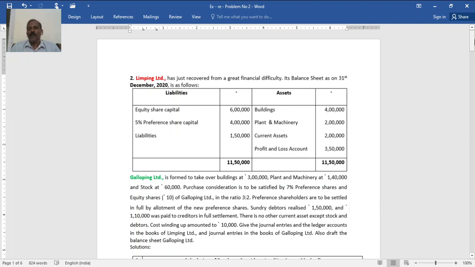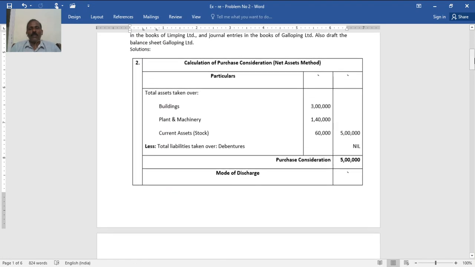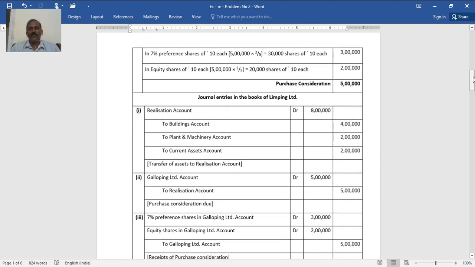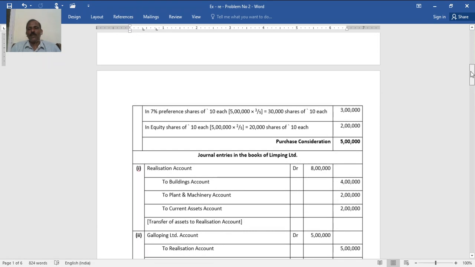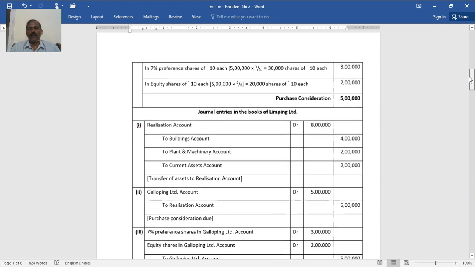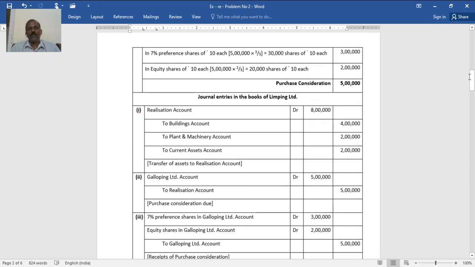Now go through the calculation part of purchase consideration. Net asset method, I said. Total assets taken over: buildings 3 lakh, plant and machinery 1 lakh 40,000, stock 60,000, given specifically, 5 lakh, with no liabilities or debentures. So now the 5 lakh should be settled in the ratio given. You see, 3 is to 2, that is 3 lakh and 2 lakh. At 10 each, that is 30,000 preference shares and 20,000 equity shares.